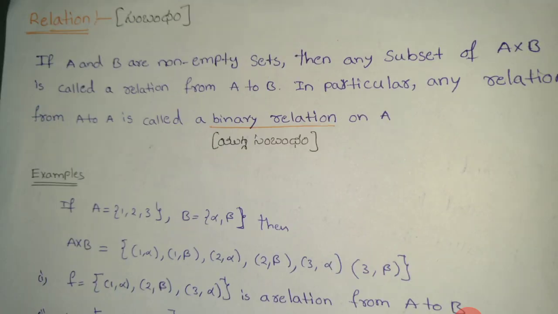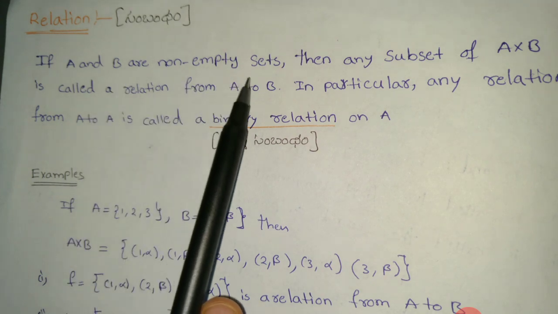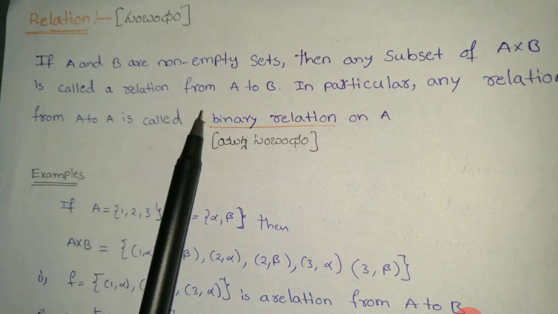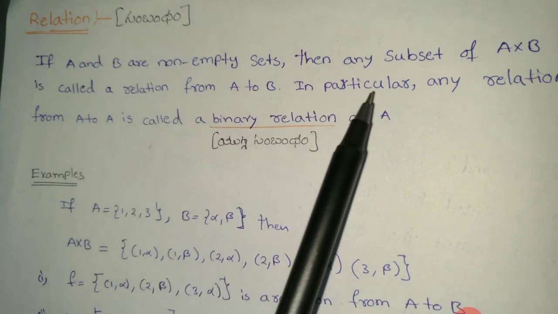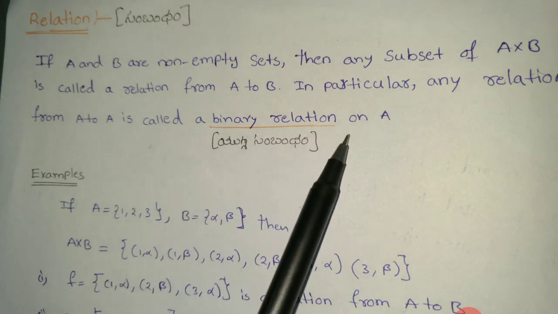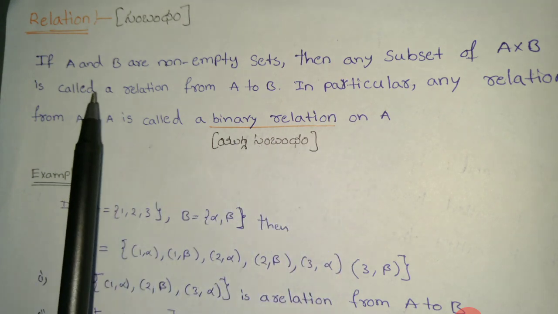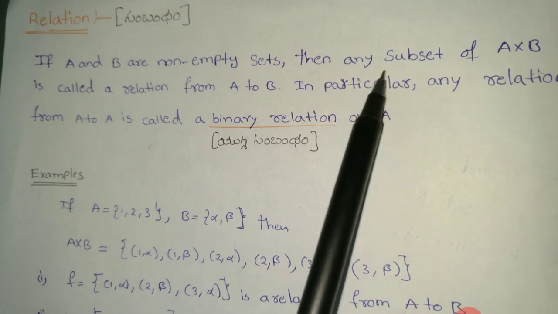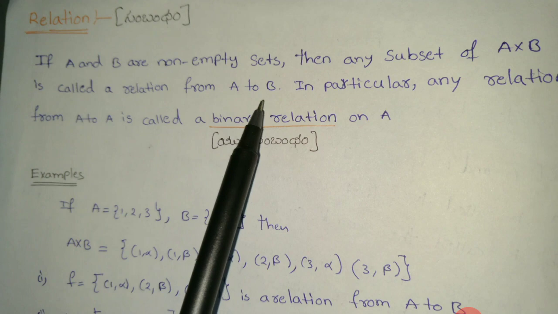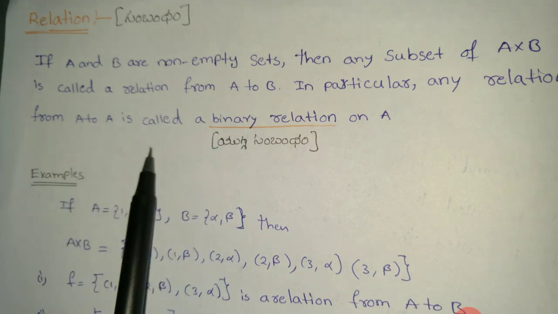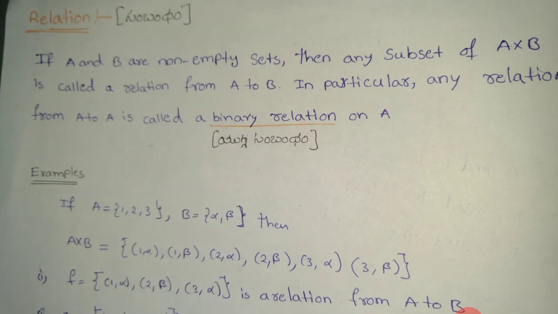Next one is relation, సంబంధం. If capital A and capital B are non-empty sets, then any subset of A cross B is called a relation from A to B. In particular, any relation from A to A is called a binary relation on A. A, B లు శూన్యేతర సమితులై A క్రాస్ B యొక్క సబ్సెట్ ఉపసమితి అన్నది A to B కి ఒక రిలేషన్ సంబంధం సూచించును. A to A అన్నది యుగ్మ సంబంధం అవుతుంది.